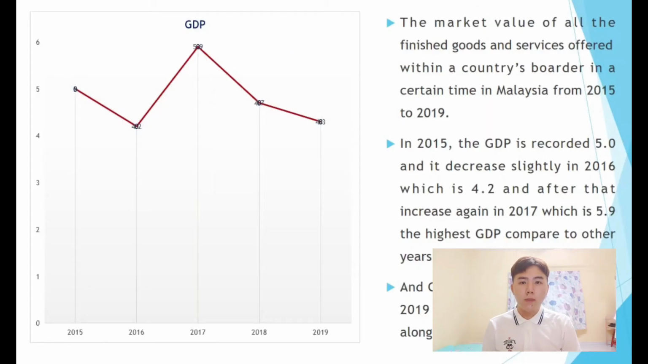And next, I will talk about the external factor, which is gross domestic product. In 2015, the GDP was recorded as 5.0 and it decreased slightly in 2016 to 4.2. After that it increased again in 2017 to 5.9, the highest GDP compared to other years. GDP kept falling from 2018 to 2019, recorded at 4.7 and then 4.3.